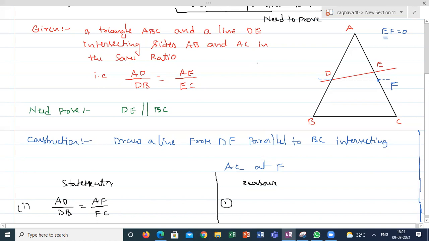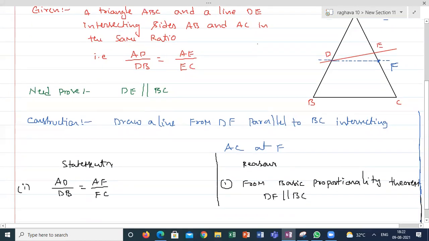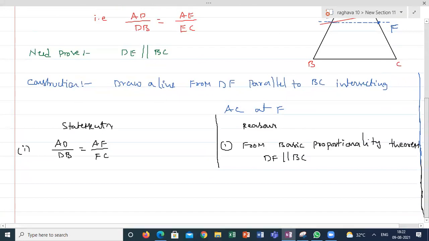Harita? Reason for first step. From the basic proportionality theorem. Correct. From the basic proportionality theorem, we constructed a line DF parallel to BC. That's the reason I can write this statement. Now, second statement.